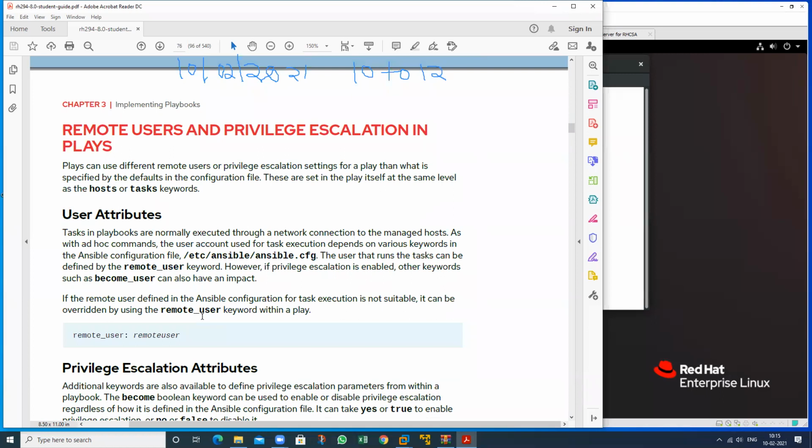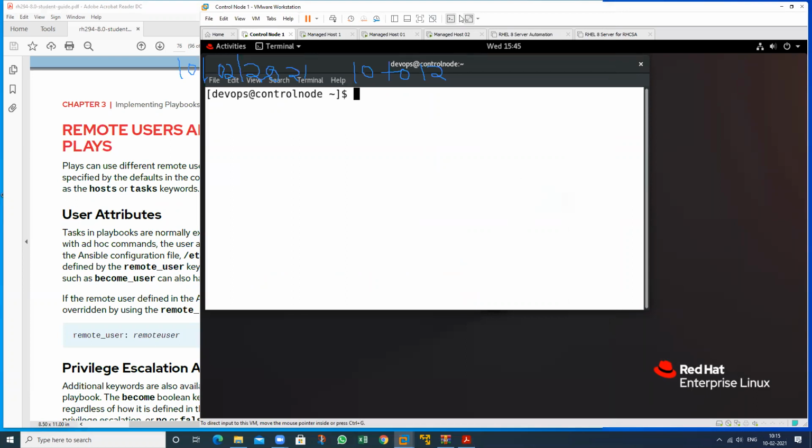So what is the concept and how do we perform it? I will show this concept practically. I have already written one playbook, so I will show you this.